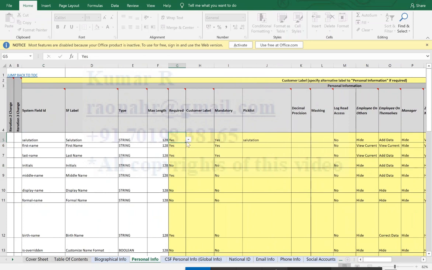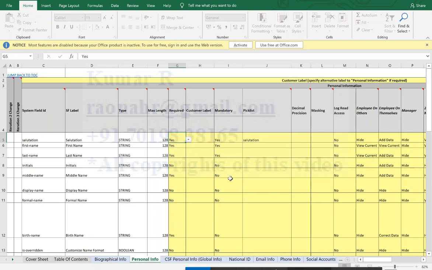Salutation, for example, is for Mr., Mrs., those values. If we are not going to use this field, I can put no. Then accordingly, in our succession data model, in Manage Business Configuration, I need to disable this field which they are not going to use.